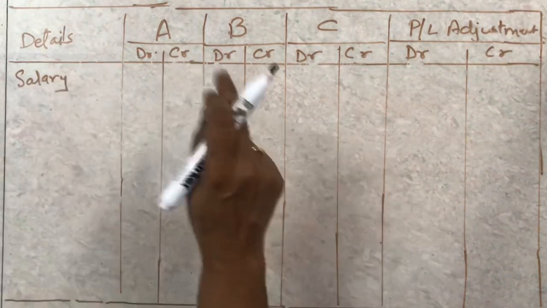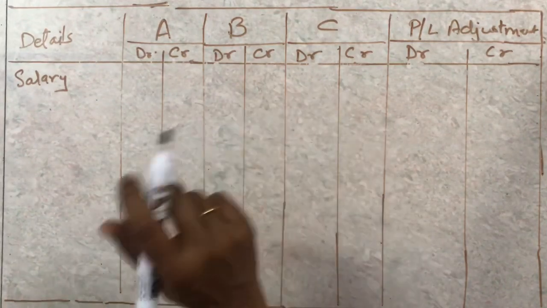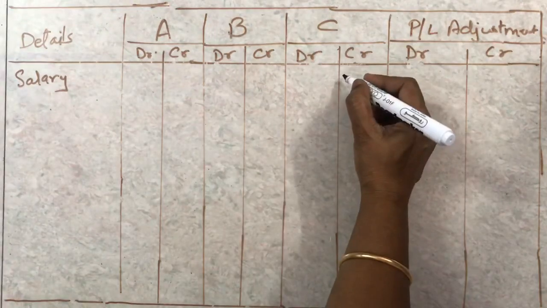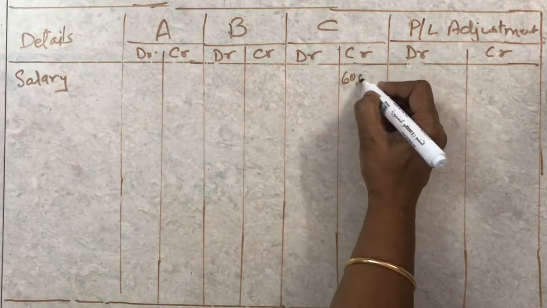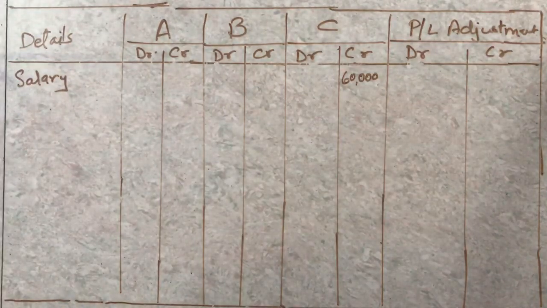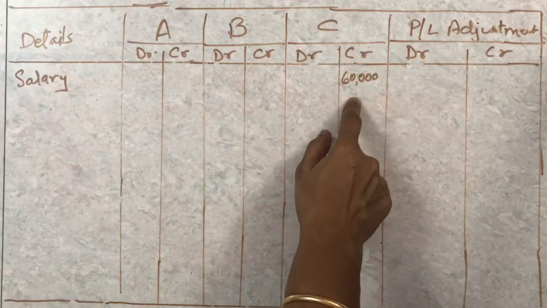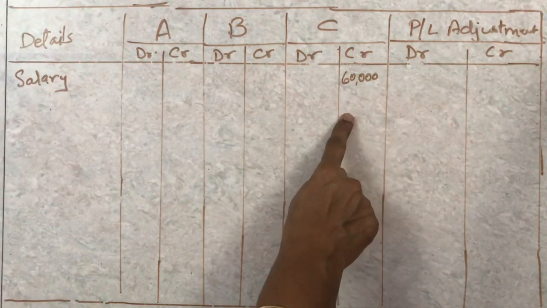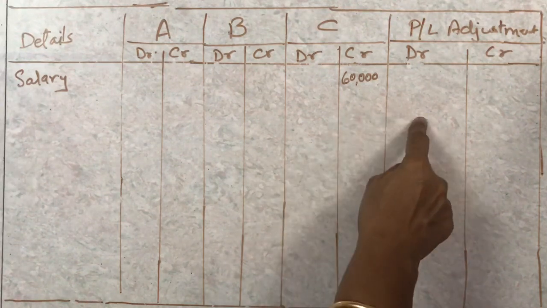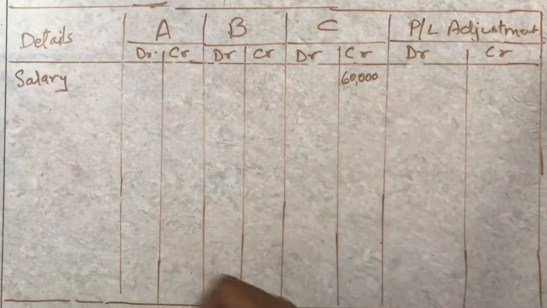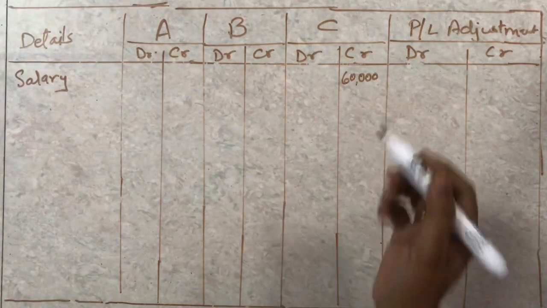Only C was getting the salary, and it was 5,000 per month, which for a year will be 60,000. This will go on the credit side of the partner's capital account, and it will go on the debit side of this account, because from the firm's point of view it is an expense. So this 60,000 is going to appear on the debit side.